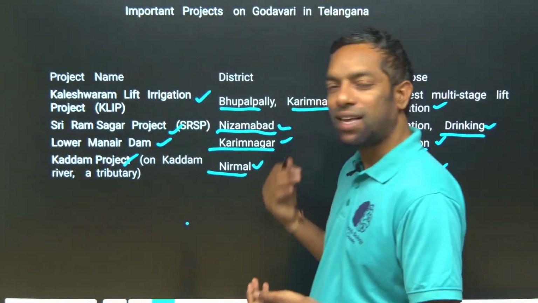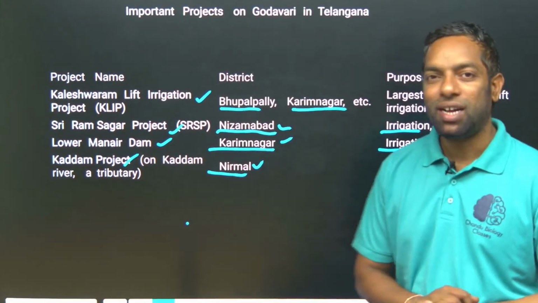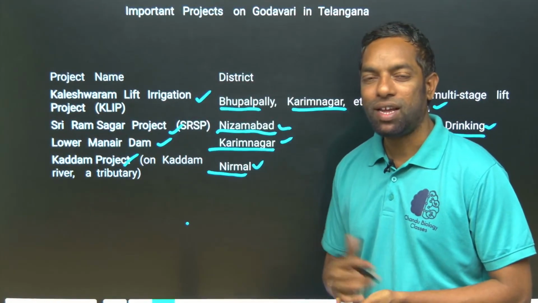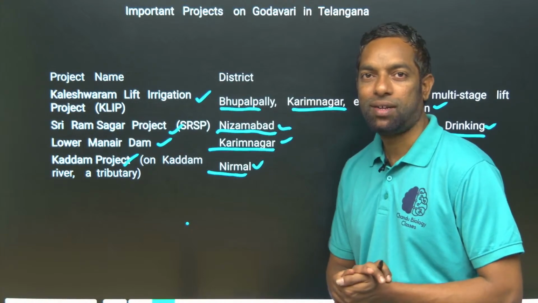They can ask you in any form. These are the four main projects on the Godavari River. Just look here, take a screenshot.